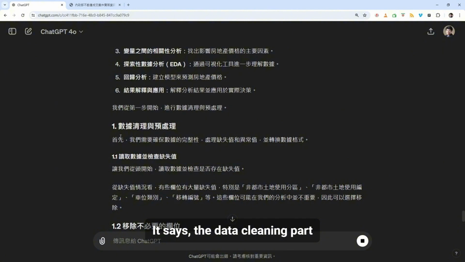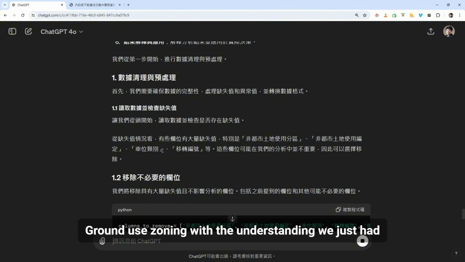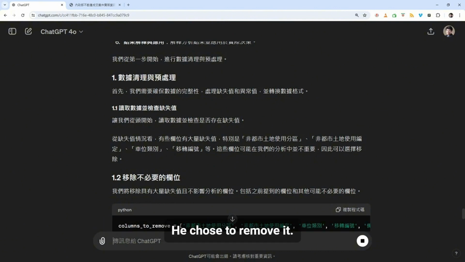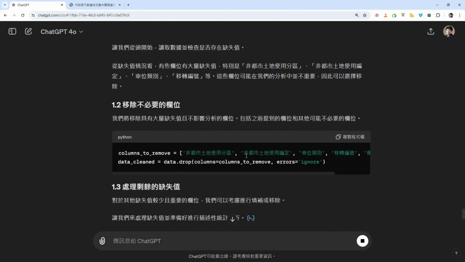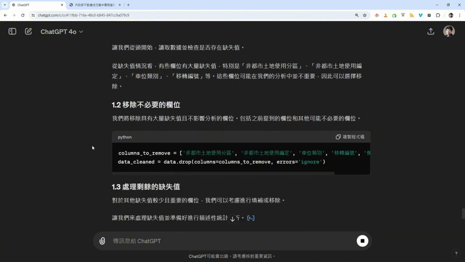It starts with the data cleaning part. There are a lot of columns with missing values, including the non-urban land use zoning we just discussed. It chose to remove it. This is great. We don't need to specifically understand it; it helps us understand and then remove it, and helps us remove other unnecessary columns. Just mention these.